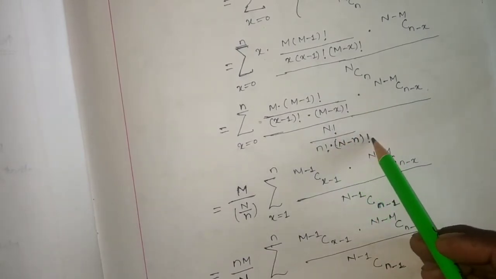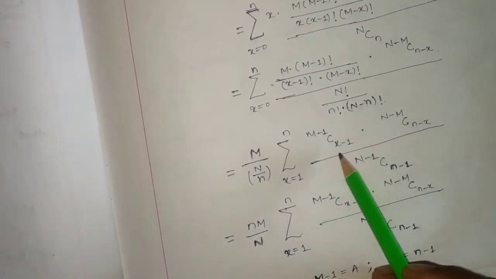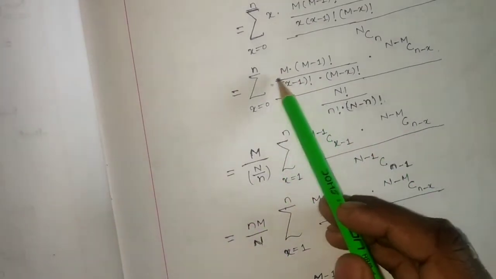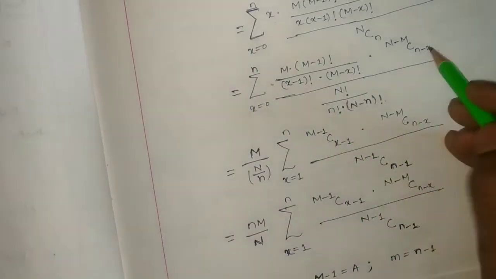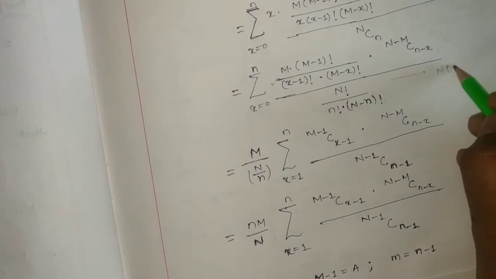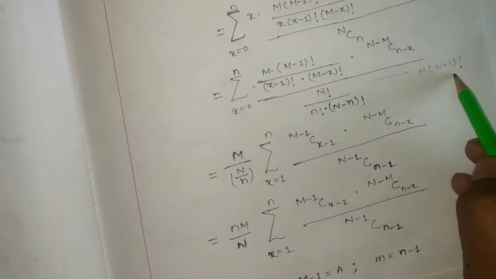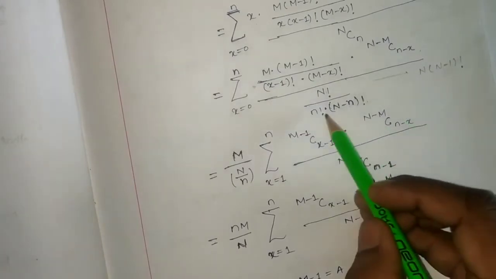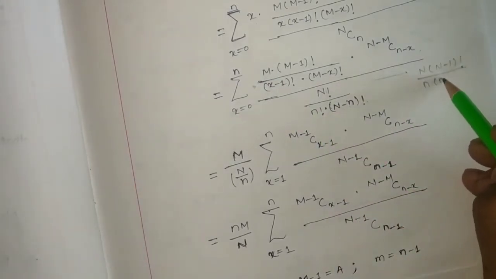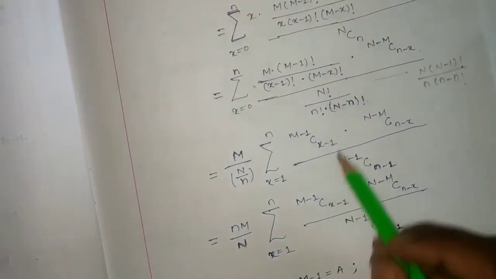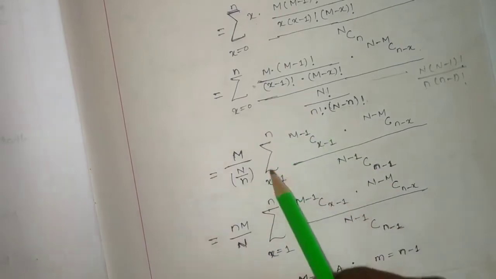Now you can see that I have taken this m value outside, and this N factorial can be written as N into N minus 1 factorial, and this small n factorial can be written as n into n minus 1 factorial. So n by N I have taken outside the summation.